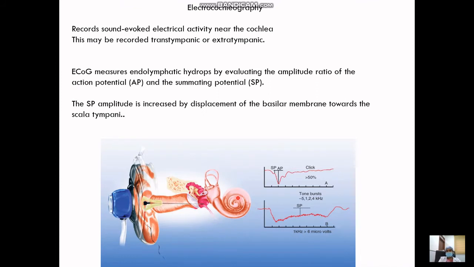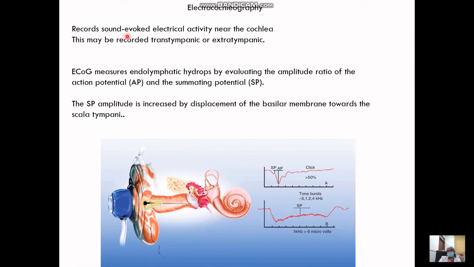Electrocochleography is now being considered one of the very important tools for the diagnosis of Meniere's. Various studies and literature have shown results, and finally the values have been calculated to define the level at which we can say it is Meniere's disease. It can be extratympanic or transtympanic. Extratympanic is one in which we place the probe into the external ear, just touching the membrane or in the external auditory canal only. And transtympanic is one which goes inside, and we get the exact idea of the inner ear.